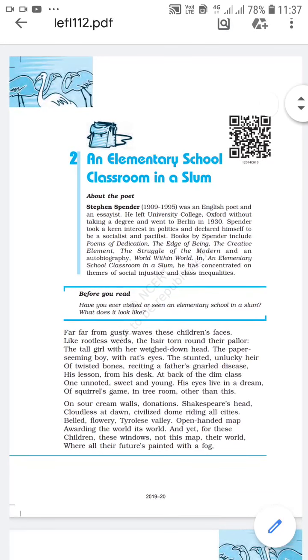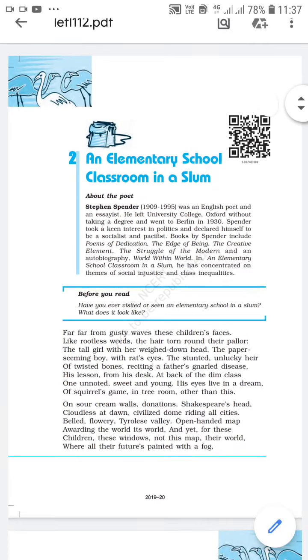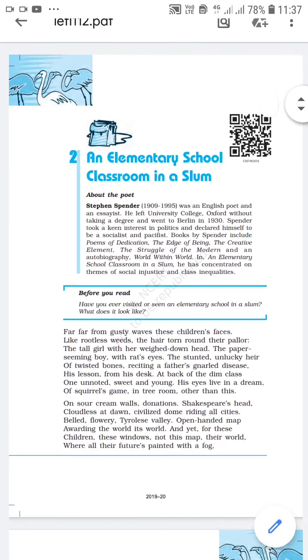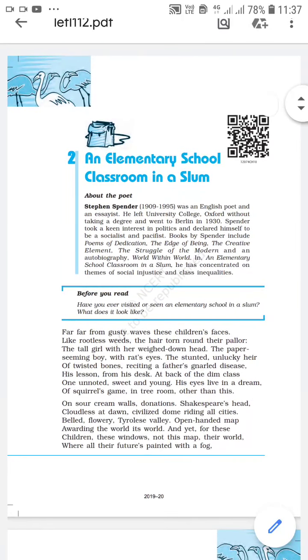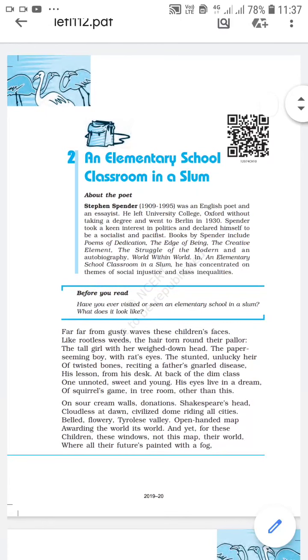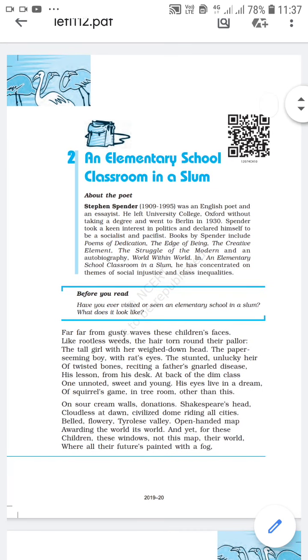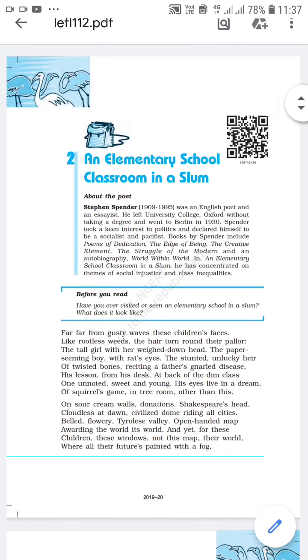Clear? So, the poet is saying, "awarding the world its world, and yet for these children, these windows, not this map, their world, where all their futures painted with a fog." Now the poet is saying that there is a picture of a map, but for these children, the map of the world is not relevant.